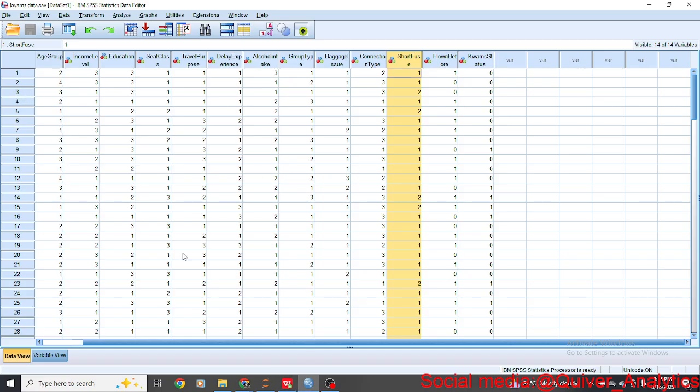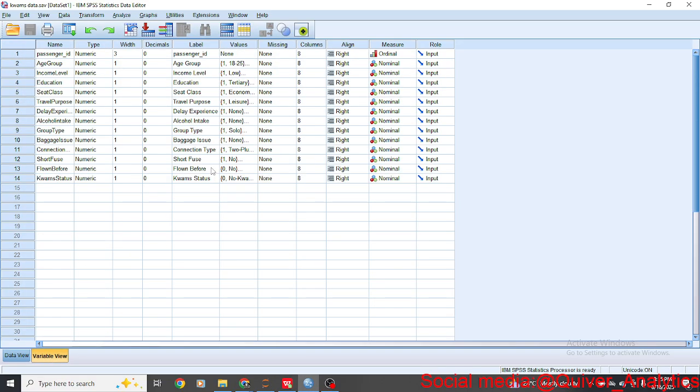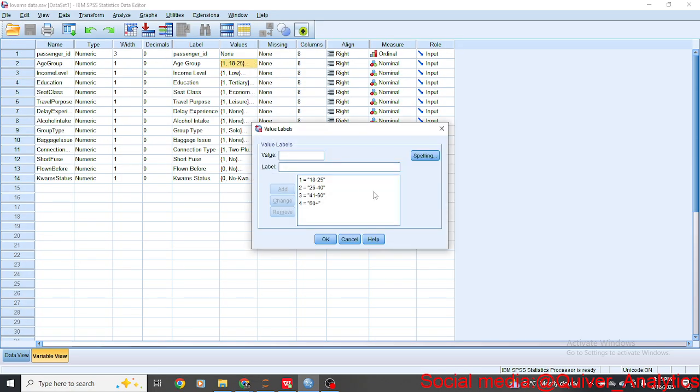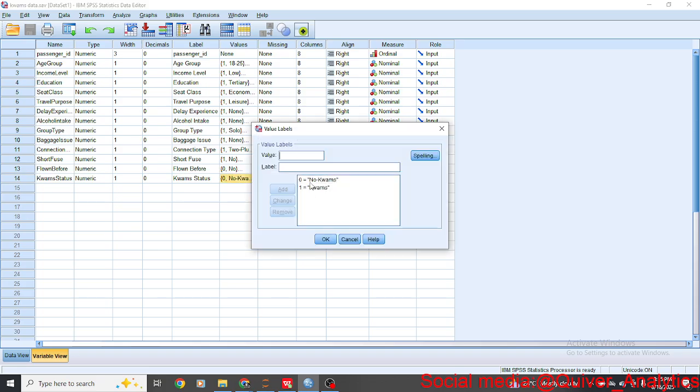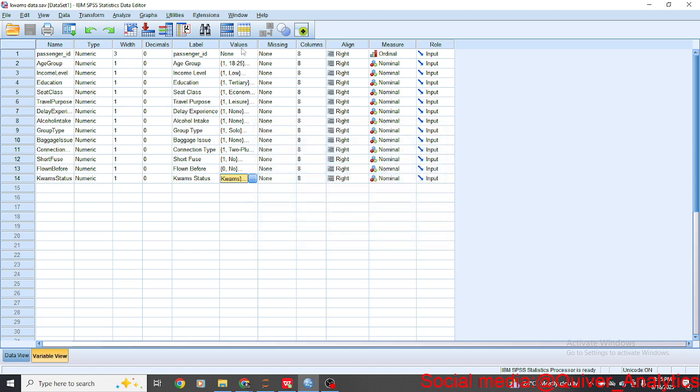Now this is SPSS. Again, I have done the configuration in the variable view. You can see the categories here: 1 for 18 to 25, 2 for the next group, up to 8 for 60 and above. For the Kwams status, we have 0 for no Kwams, 1 for Kwams. This is where we label it in SPSS.